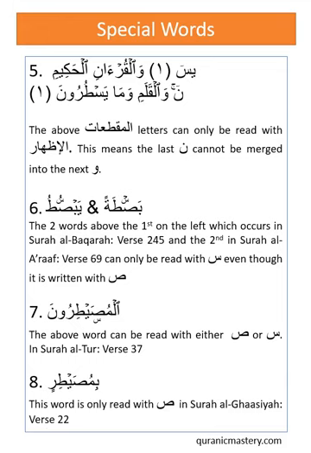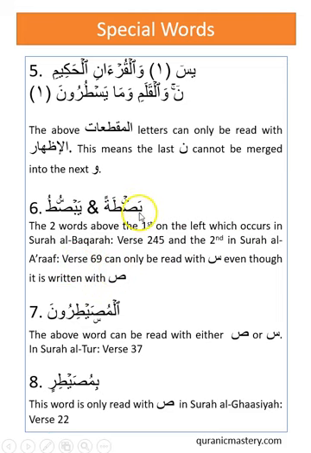Very simple and straightforward. Number 6 refers to two particular words: yabsutu and bastah. Yabsutu occurs in Surah Al-Baqarah verse 245, and bastah occurs in Surah Al-A'raf verse 69.